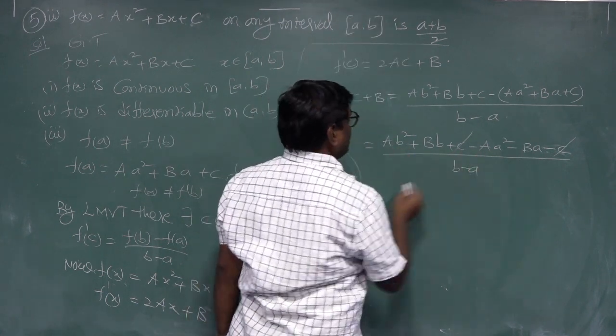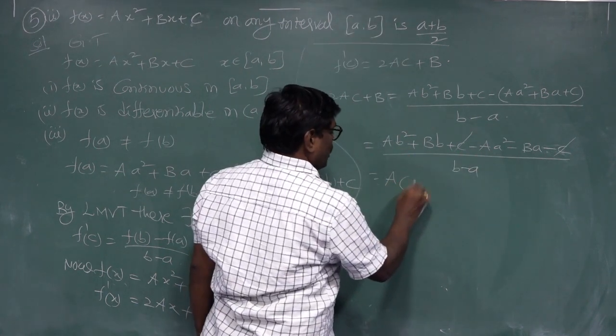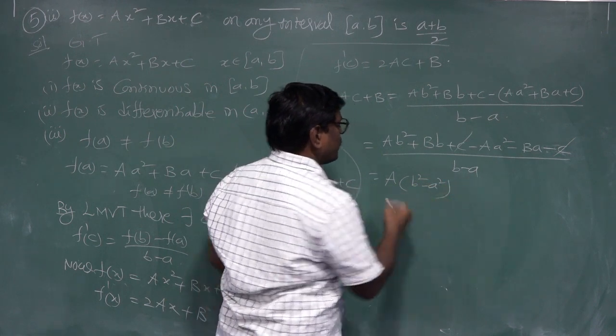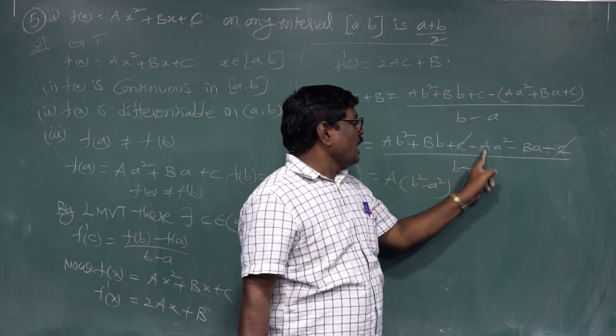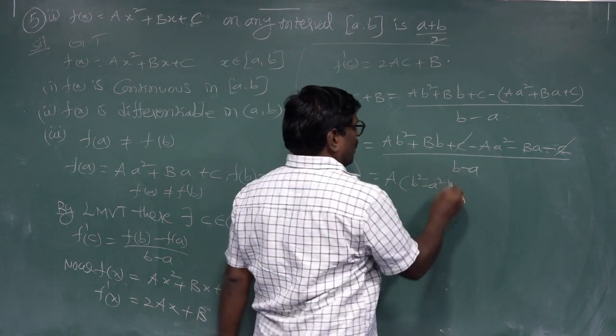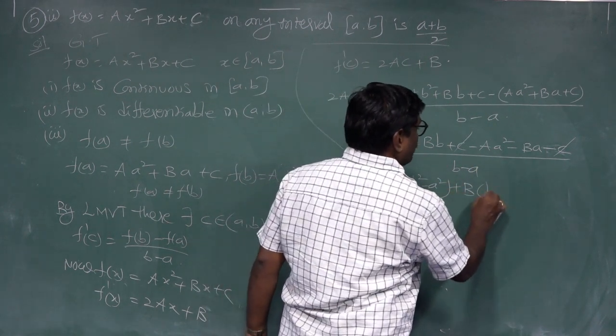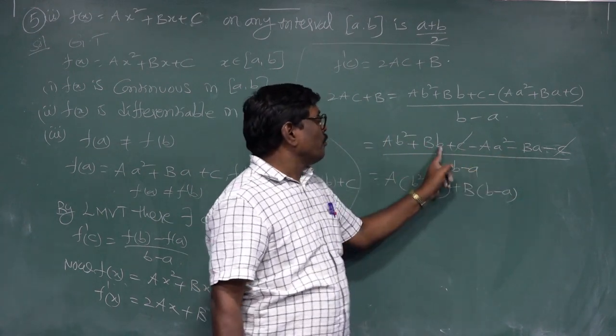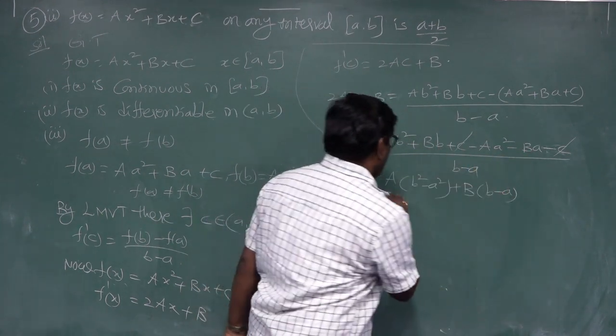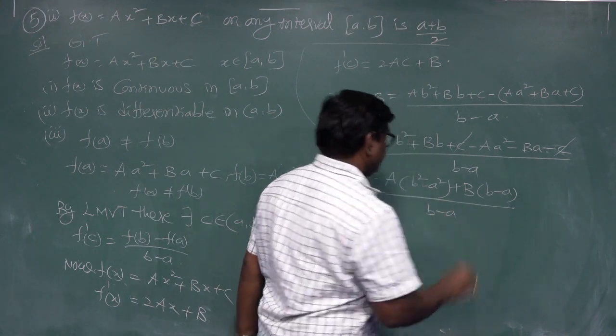Take the common A: B square minus A square. Take B into B minus A, this is capital B minus A by B minus A.